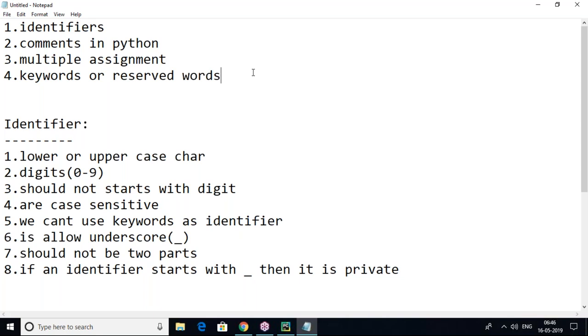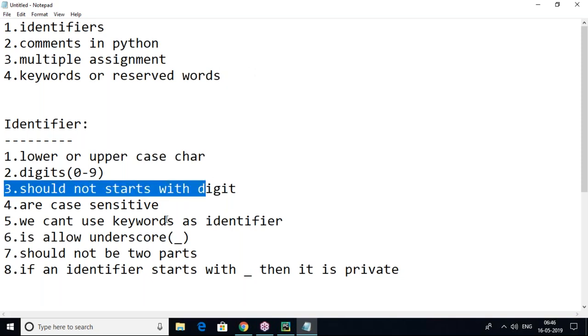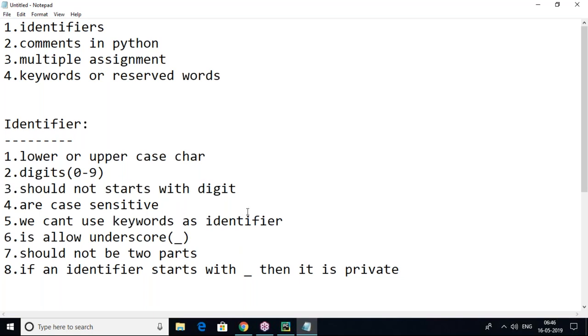Suppose if is a keyword. If I am using the if keyword in my Python program, that means I am going to test some condition. I have given a specific condition that I want to test, then we can use if. Suppose you are using the def keyword, define, that means you are going to define something. The while keyword, you are going to loop through something. So these are called keywords. You can't use keywords as normal variables. As I told you in identifiers also, keywords should not be used as identifiers. We cannot use any keyword as an identifier.